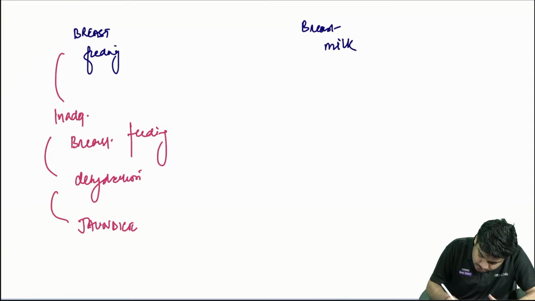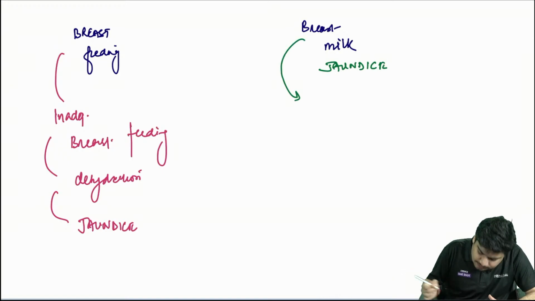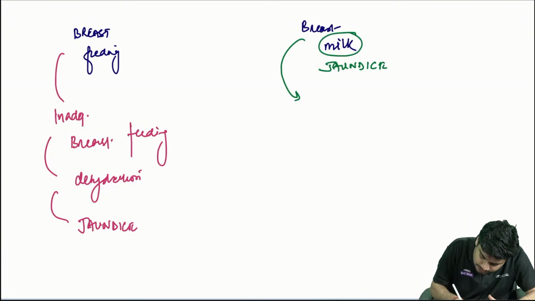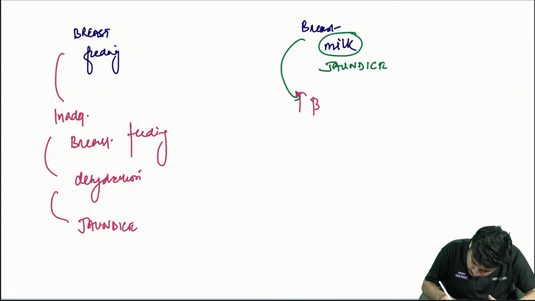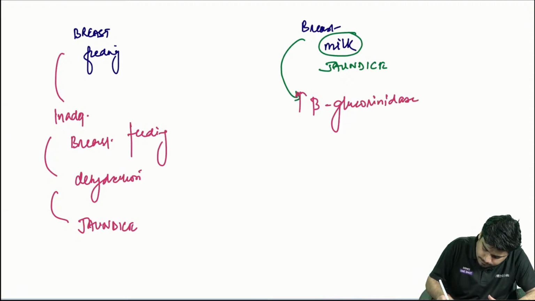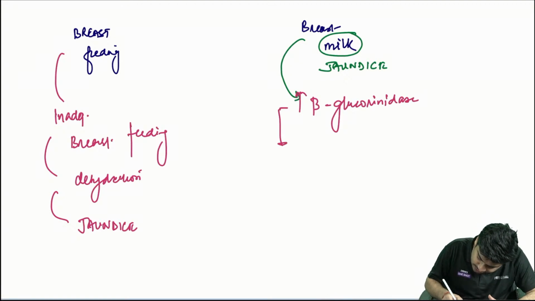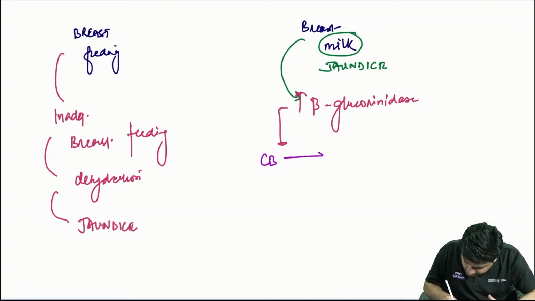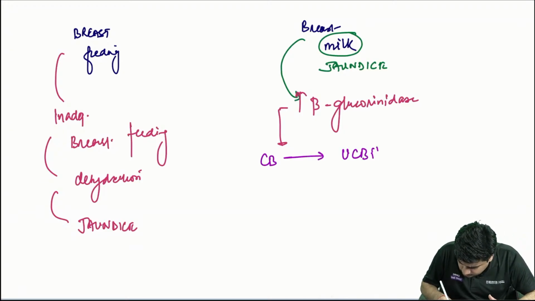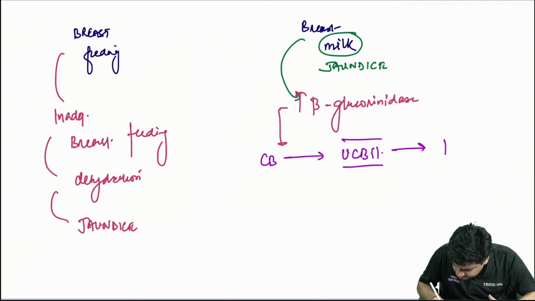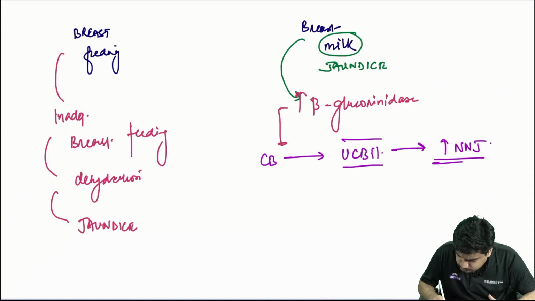In breast milk jaundice, there is a problem in breast milk. Breast milk has high amounts of beta-glucuronidase. This beta-glucuronidase will convert conjugated bilirubin into unconjugated bilirubin, leading to increase in neonatal jaundice.